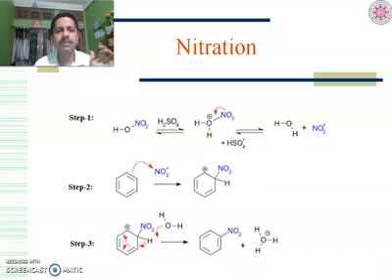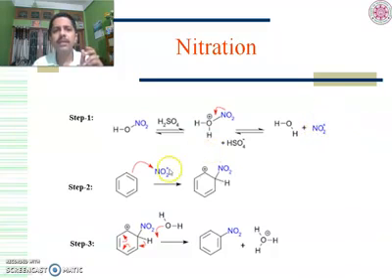Next we are going to discuss nitration. What are the reagents for nitration? It is a mixture of concentrated nitric acid and concentrated sulfuric acid. Sulfuric acid plays an important role in the nitration reaction. This is the structure of nitric acid, and this is the structure of sulfuric acid. Sulfuric acid attacks the nitric acid molecule so that NO2 plus is released. This electrophile is required for this reaction. Ultimately, the NO2 plus or nitronium ion electrophile is generated.